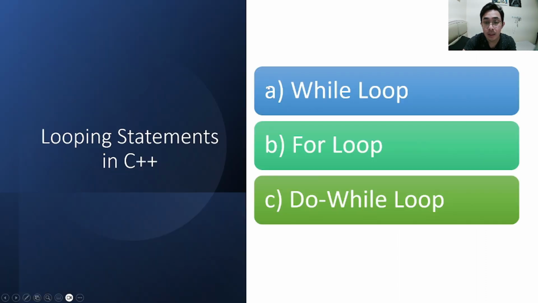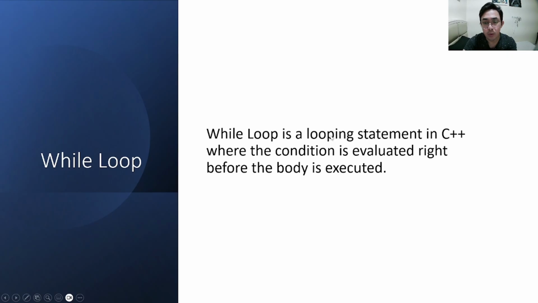Looping statements in C++. C++ is armed with 3 distinct looping statements which differ mainly on how the condition is evaluated and when the condition is evaluated. The looping statements in C++ are while loop, for loop, do while loop.